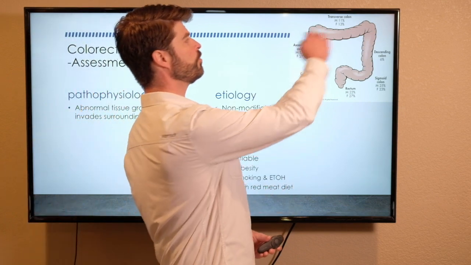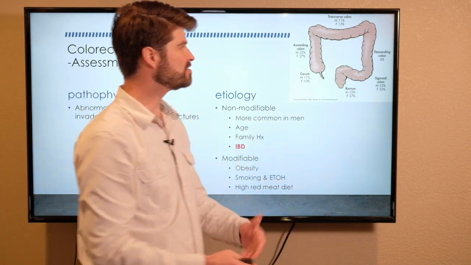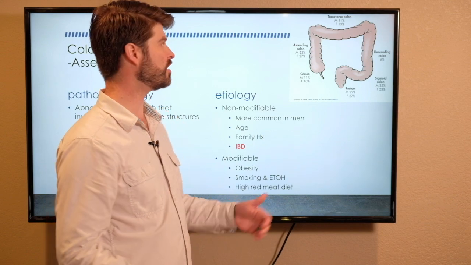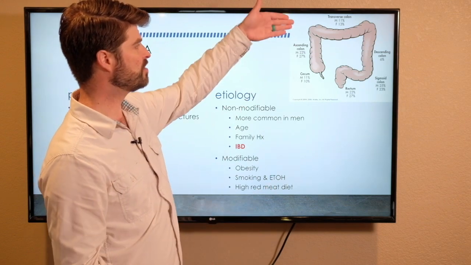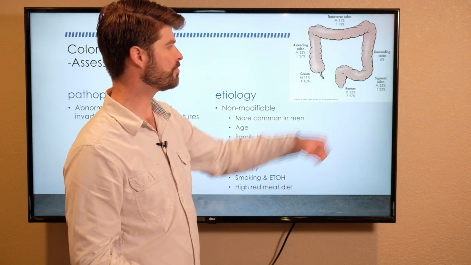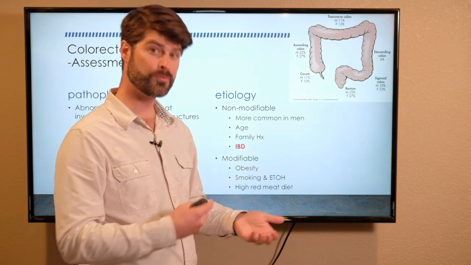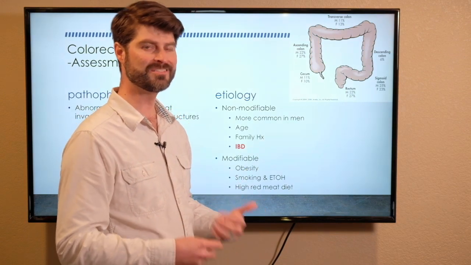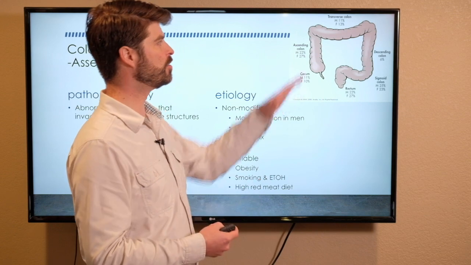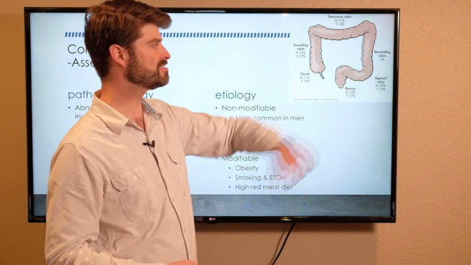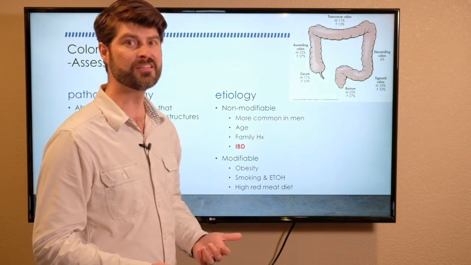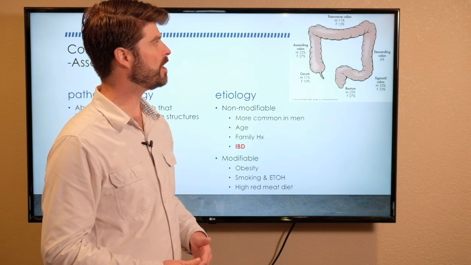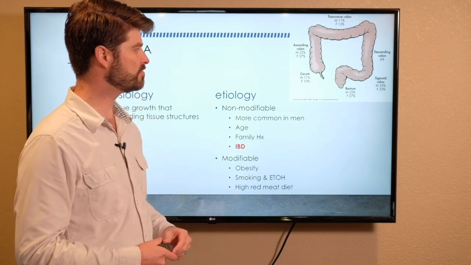When we look at the whole colon here, we can identify some areas that are a little bit more at risk than others. So the ascending colon, sigmoid colon, and the rectum are our top three areas of the colon that tend to develop tumors a little bit more than others, with our descending colon being the least likely area in the body where colorectal cancers develop.